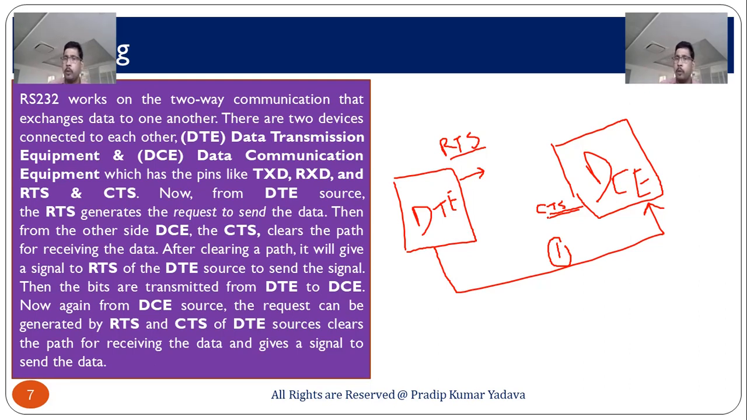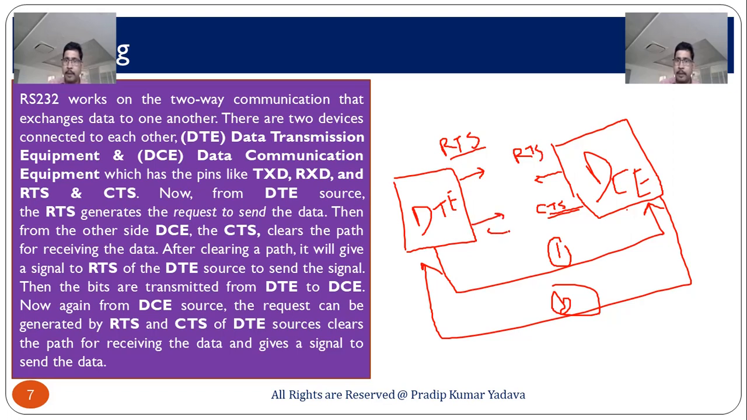This is the process. Now the second process: suppose you want to transmit data from DCE to DTE. In that case, RTS of DCE generates a signal, and CTS of DT clears the path. When the path is clear, DCE transmits the data and DTE receives the data. This is two-way communication. You can transmit data from here to here, as well as from here to here.